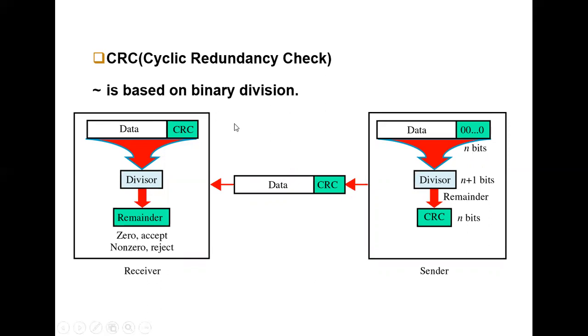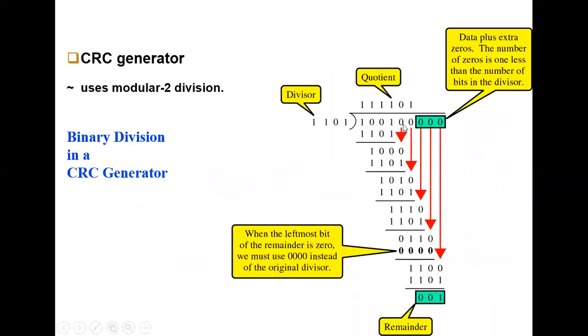CRC is a cyclic redundancy check method. We are going to use a division method on your actual data, using a divisor. If the remainder is 0, the data will be accepted. If the remainder is 1, the data will be discarded. Let us see how the sender and receiver check using the CRC code. Assume that we have data that is 100100.